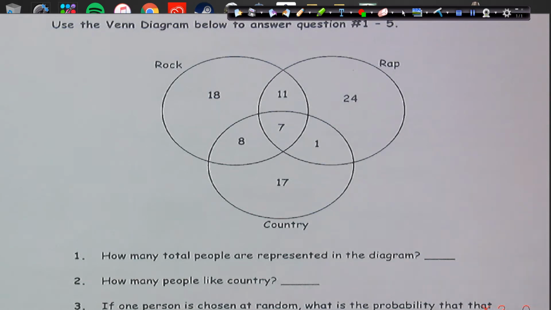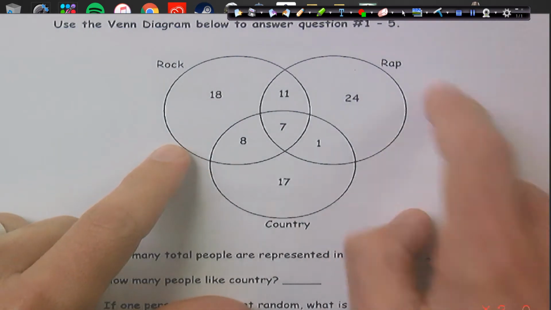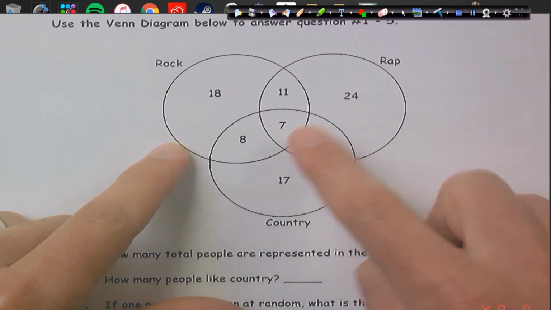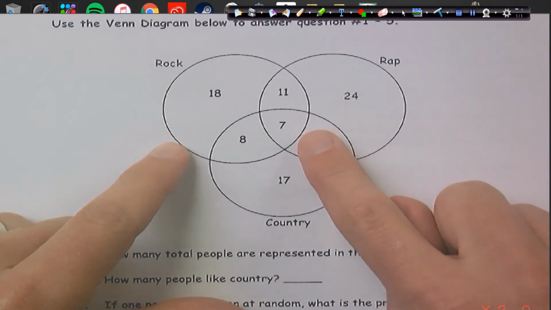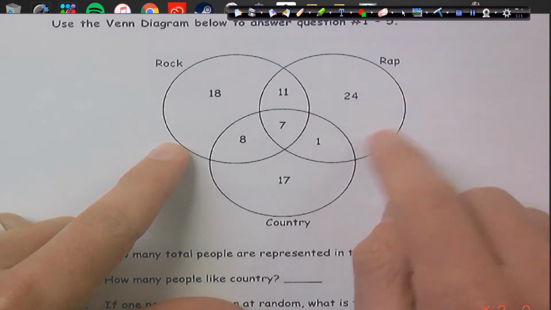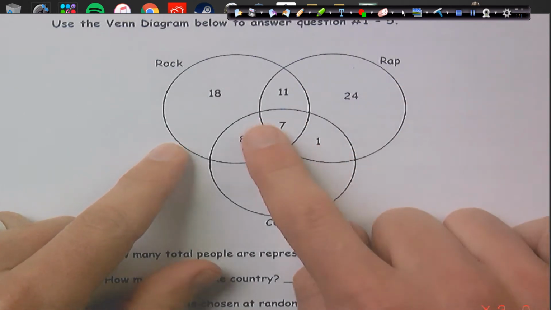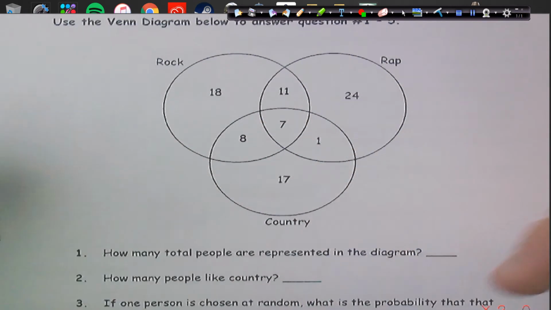All right, so how does a Venn diagram work? It is kind of somewhat confusing. How many people like rap? We don't just say 24. We have to actually add all of these four numbers, okay? Where we have overlap means that they like more than one thing, which is pretty common. A lot of people like more than just one genre or do more than one thing.